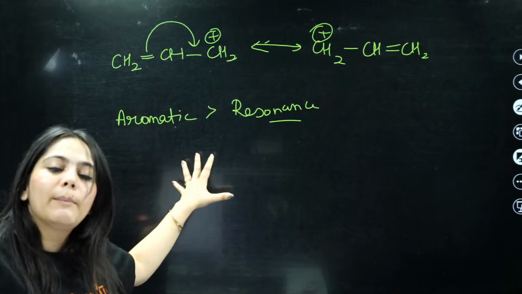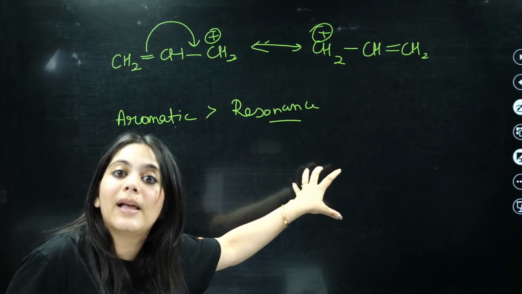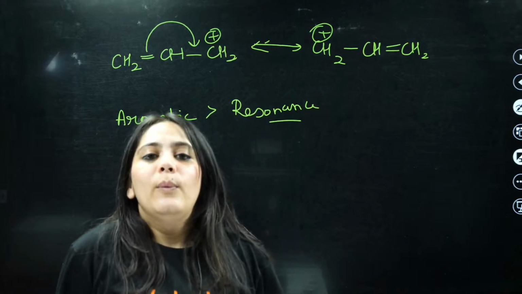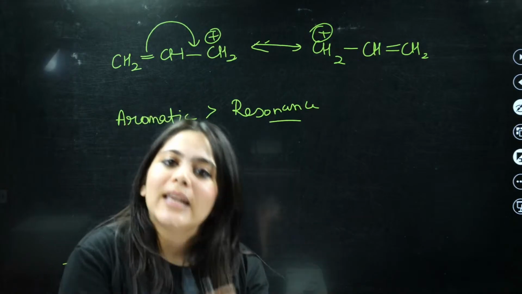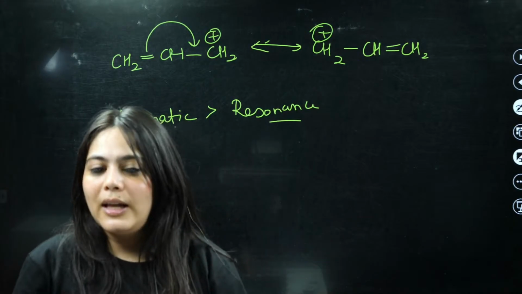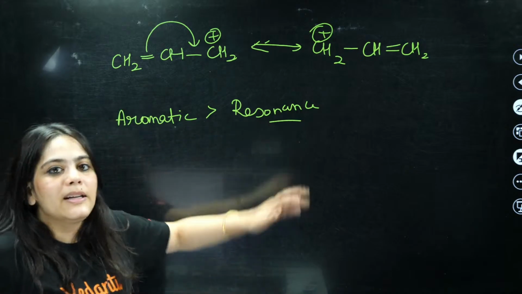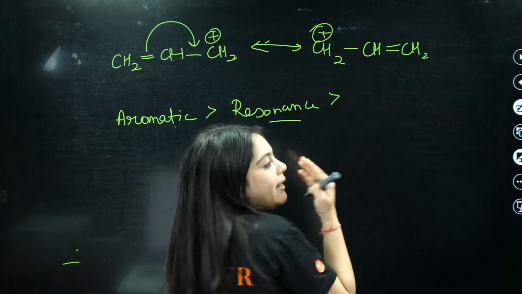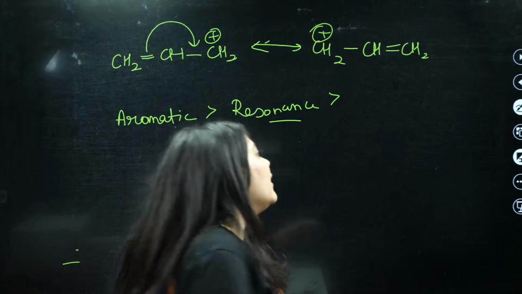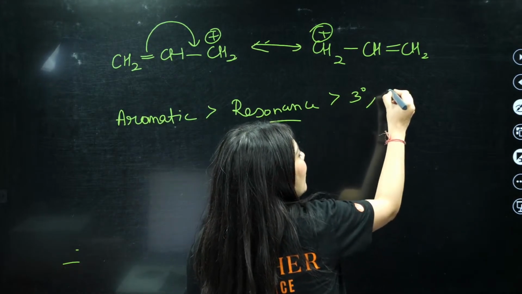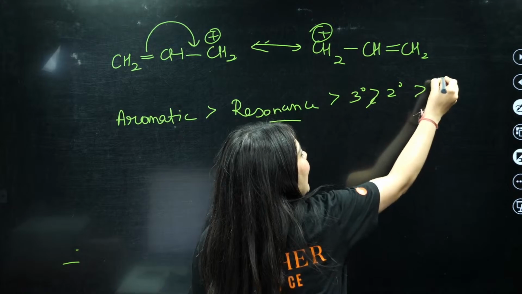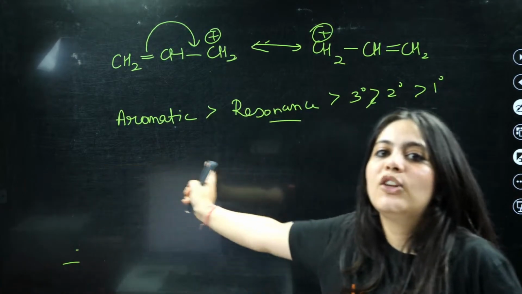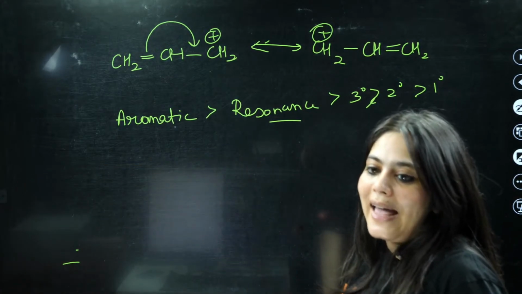First, the aromatic compound is the most stable, then the resonance stabilized compound, and after that will come the tertiary carbocation, the secondary carbocation, the primary carbocation. Understood? So this is the stability order followed. After resonance will be your tertiary, then your secondary, then your primary, right? So this is the stability order for the carbocations.